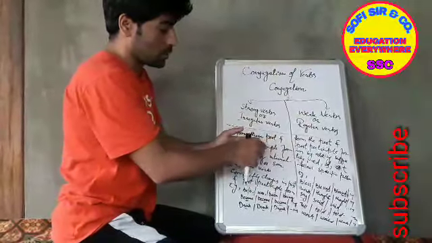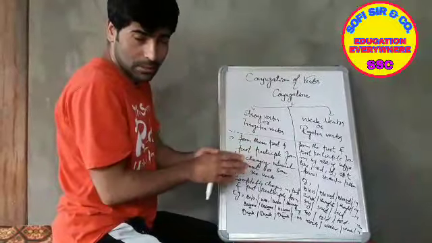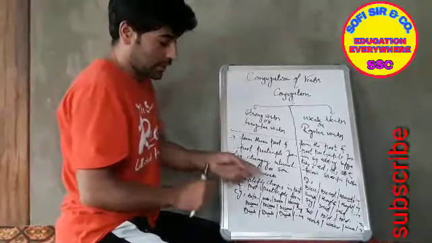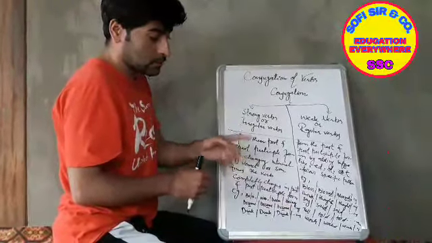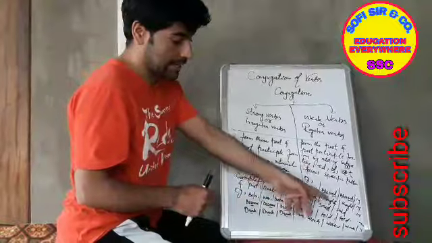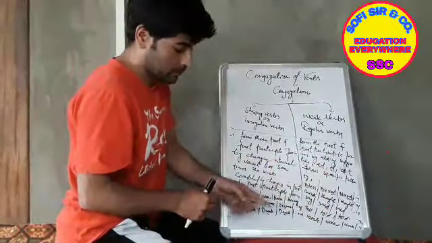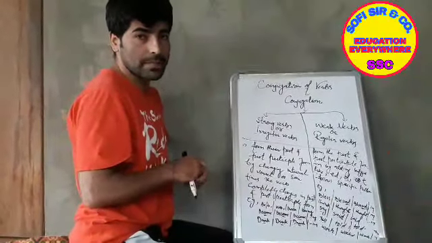Weak verbs are regular verbs which form their past form or past participle form by adding suffixes like ed, d or t. For example, bless, blessed, blessed, blessing. Think, thought, thought. Say, said, said, saying. Tell, told, told, telling. Work, worked, worked, play, played, played, playing.